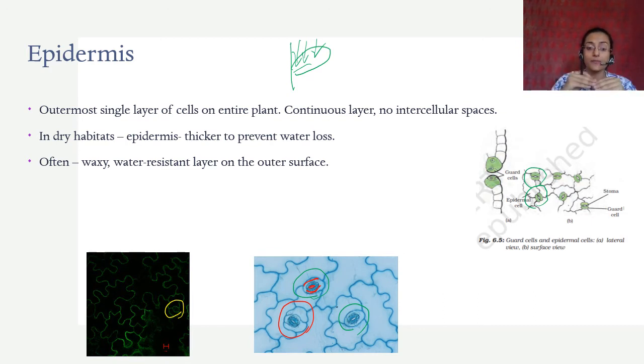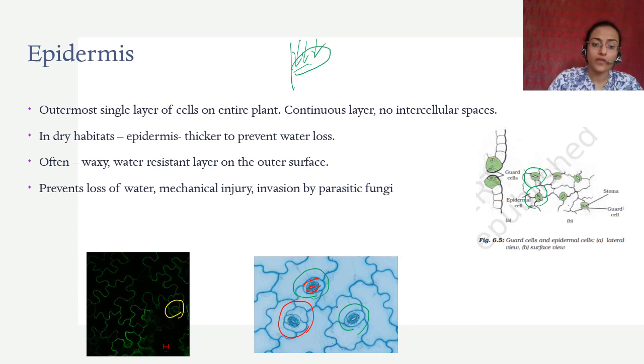That is why there is a waxy water resistant covering on the outer surface, for dry habitats or for aquatic plants also, that prevents loss of water, prevents mechanical injury and invasion by parasitic fungi. This is the function of the epidermis. Okay.